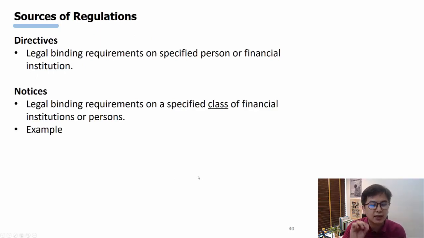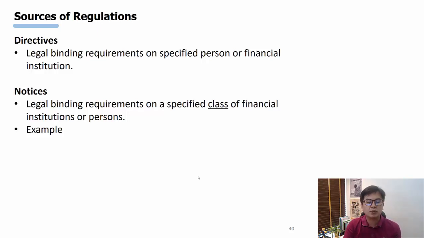Okay, directives are legally binding. It means it has the force of law as well, right? On a specified person or financial institution. So it is like the word suggests, it is a directive. I can issue a directive straight onto a certain person or financial institution to tell them that these are legally binding requirements you have to follow.